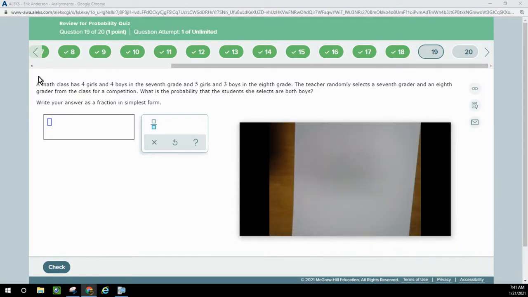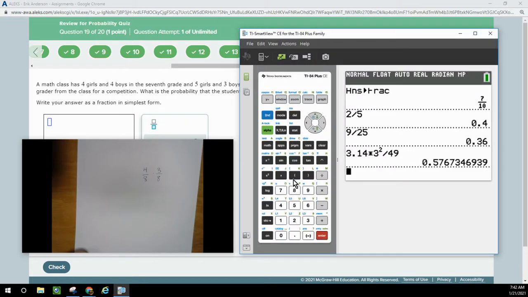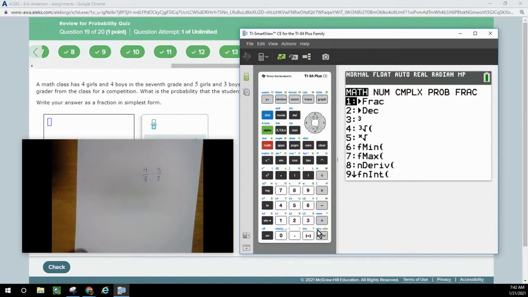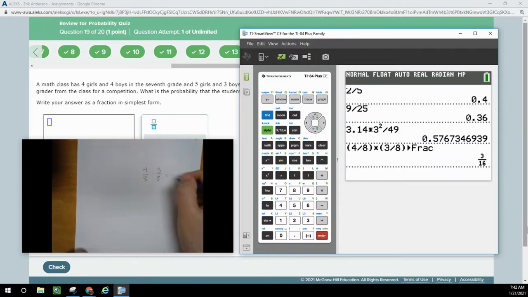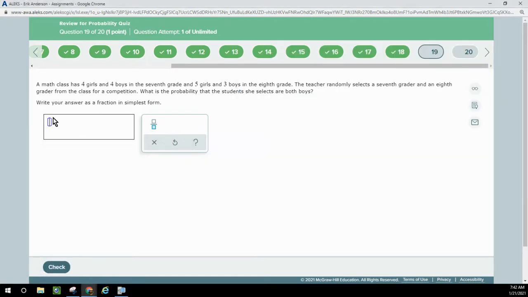So the probability that the first one is a boy would be 4 out of 8. And the probability that the second one was a boy would be 3 out of 8. So we're going to do 4 out of 8 times 3 out of 8. So 4 divided by 8 in parentheses times 3 divided by 8, and let's keep it a fraction, would be 3 out of 16. They do say simplest form here, so 3 divided by 16.